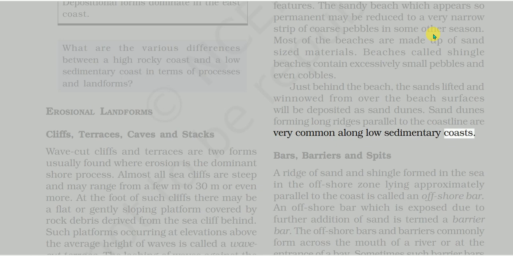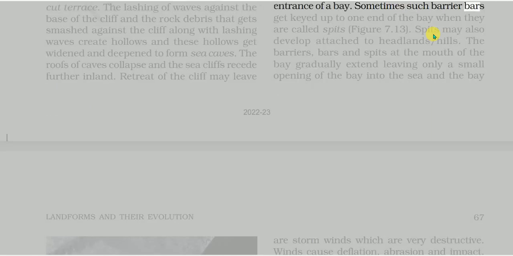Bars, barriers and spits. A ridge of sand and shingle formed in the sea in the offshore zone lying approximately parallel to the coast is called an offshore bar. An offshore bar which is exposed due to further addition of sand is termed a barrier bar. The offshore bars and barriers commonly form across the mouth of a river or at the entrance of a bay. Sometimes such barrier bars get keyed up to one end of the bay, when they are called spits.